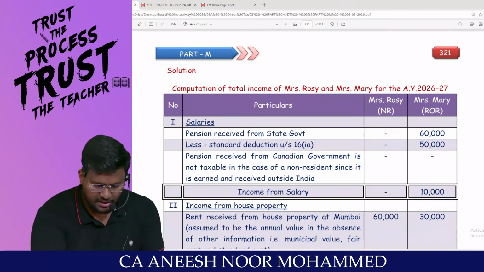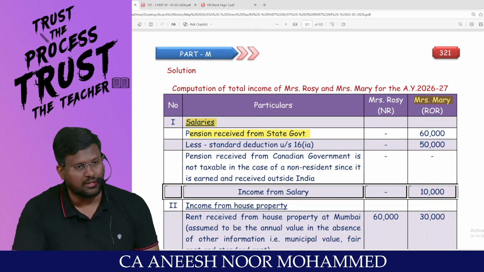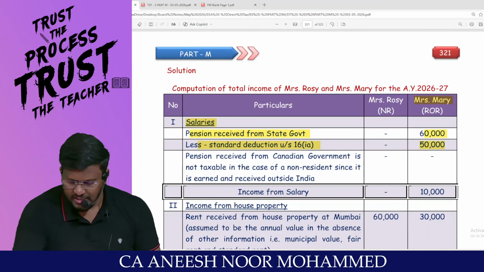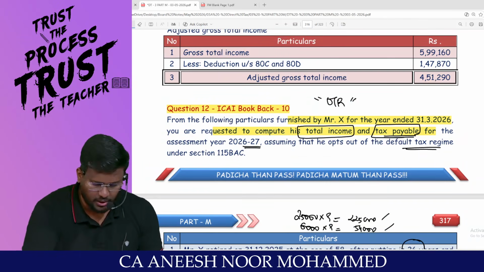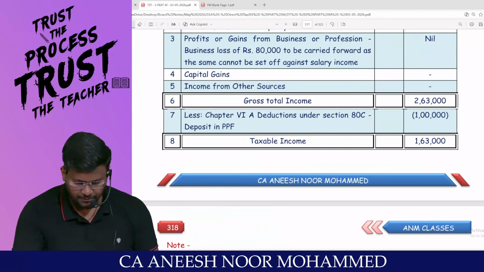Income from salary, only Mary is having income. 60,000 rupees is the pension. Standard deduction 50,000. Balance 10,000 will be taxable salary. Can I proceed? That's it. First one done.